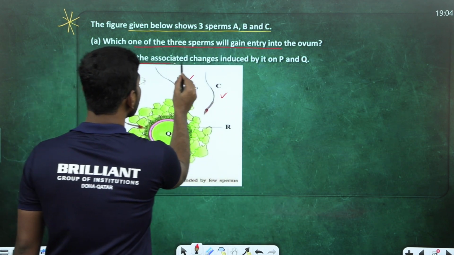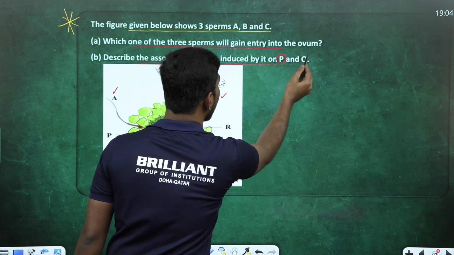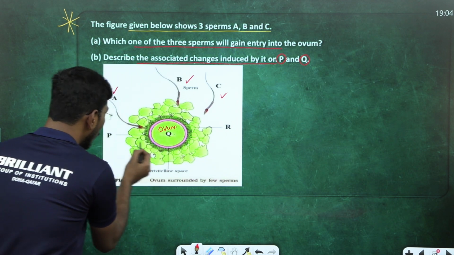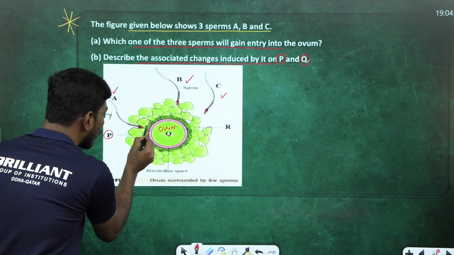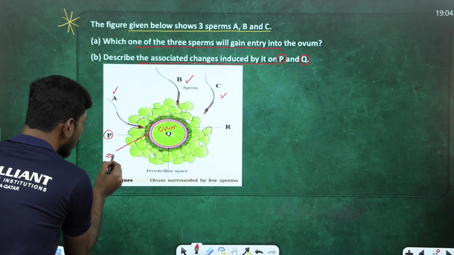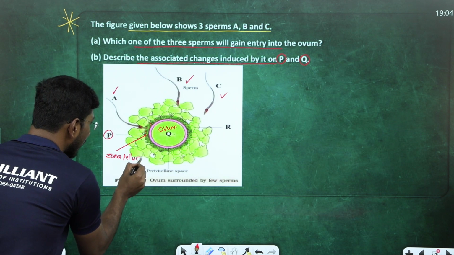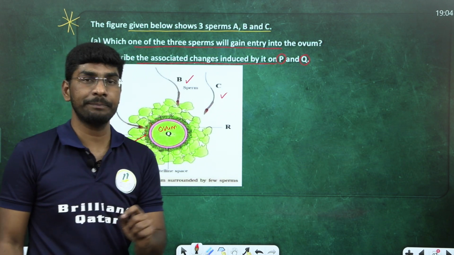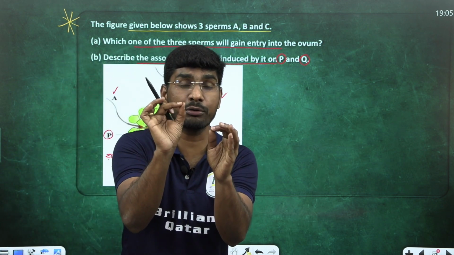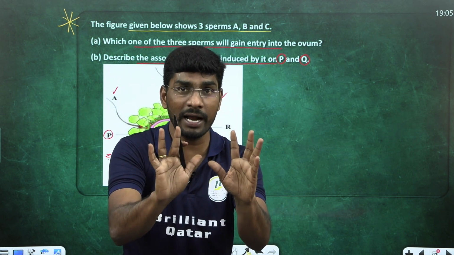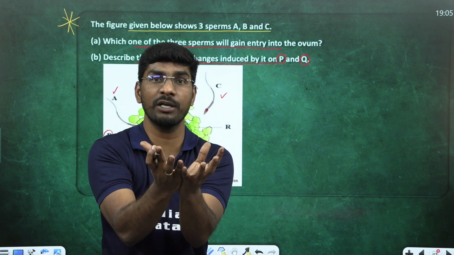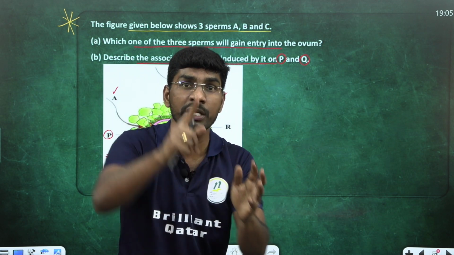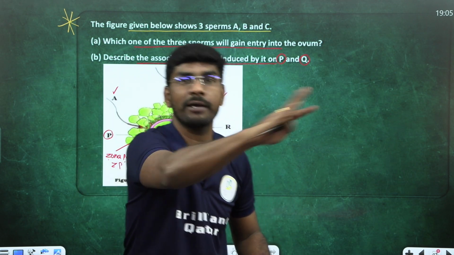Next, describe the associated changes induced by P and Q. I ask, what is P and Q? Q is ovum, right? Fine. What is P? This entire green color one is zona pellucida. P is actually zona pellucida, right? This is called ZP membrane, ZP layer or zona pellucida layer. When sperm comes in contact with the zona pellucida, membranal changes take place in the ovum to prevent multiple sperm entry. Because of this membranal change, only a single sperm can enter into the egg.